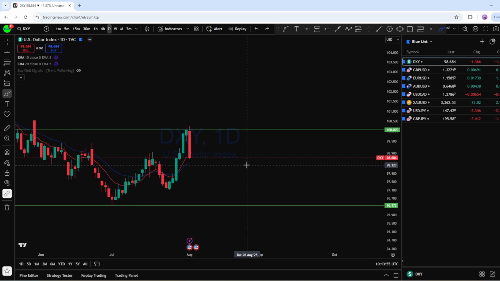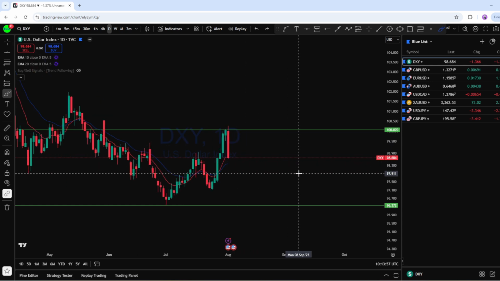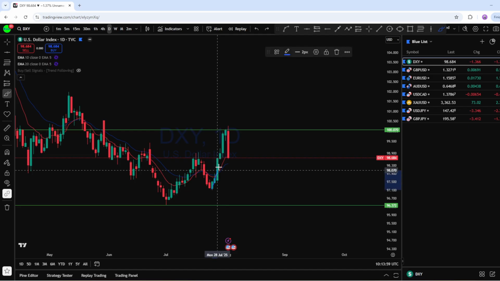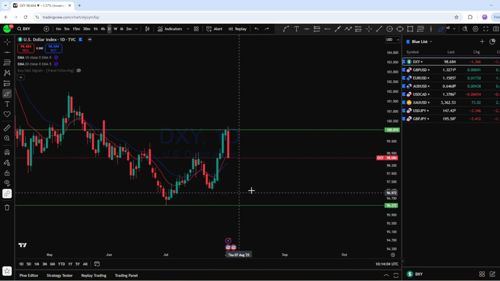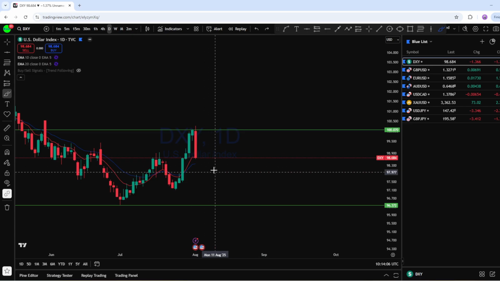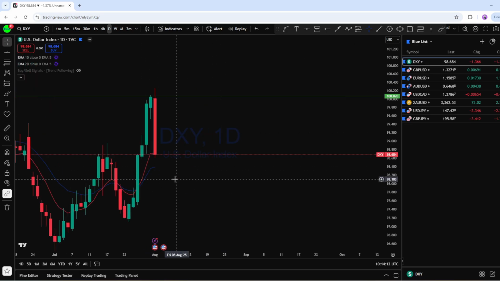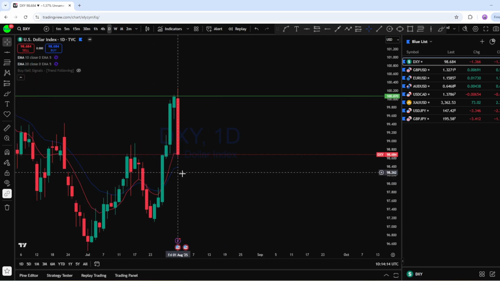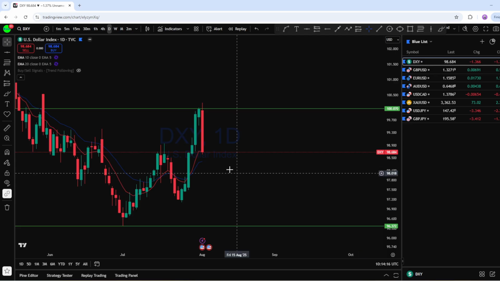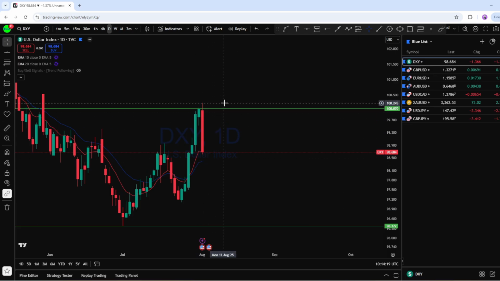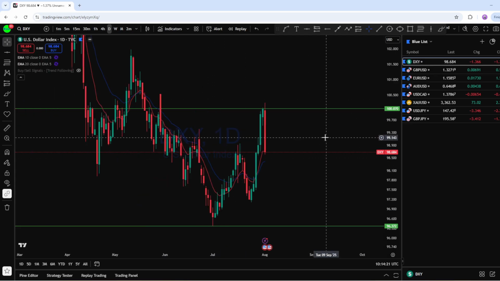Now we could see two potential scenarios here. If we look at this daily impulse, we can see this is the impulse and the market has dropped back below here with a single daily candle. Now with the retest of the daily 10 and 20 EMA, the market has already crossed over from each other. There is still probability for this market to bounce back up to the resistance line again.